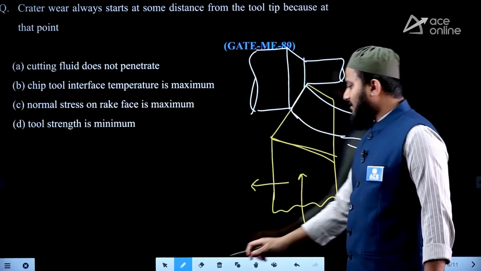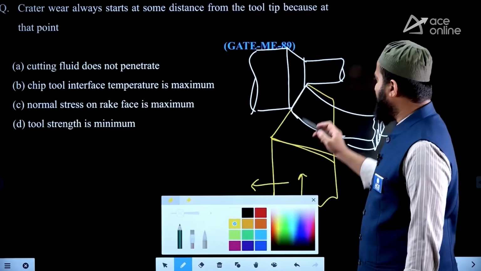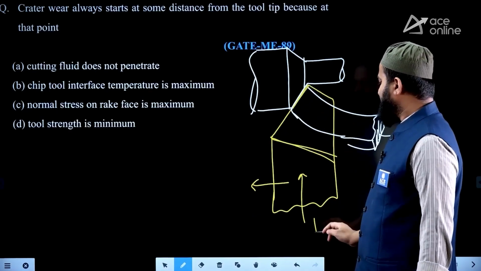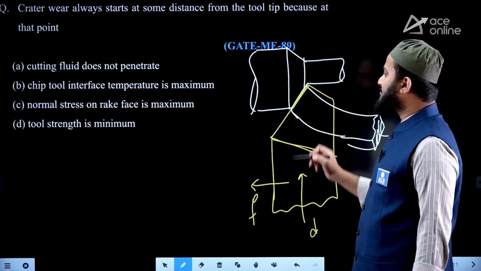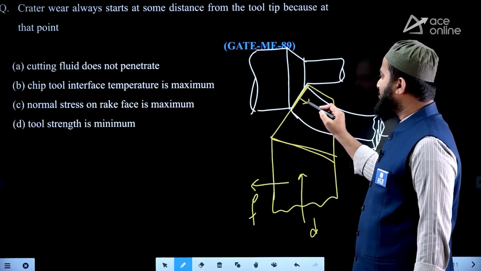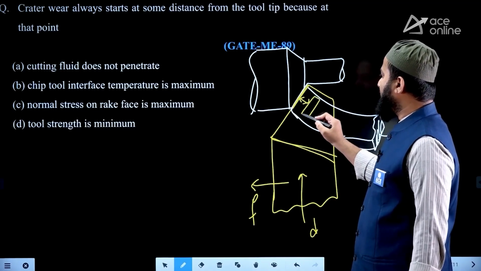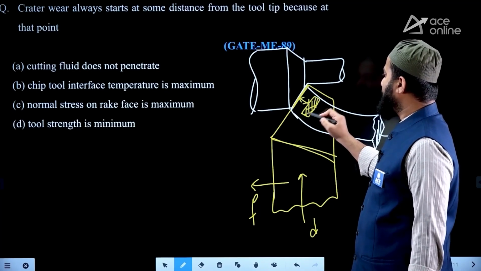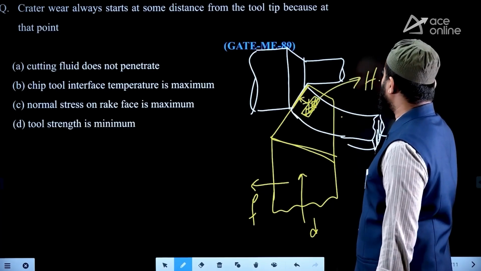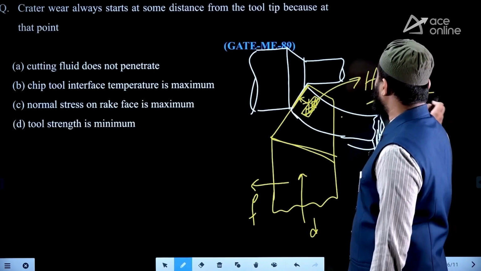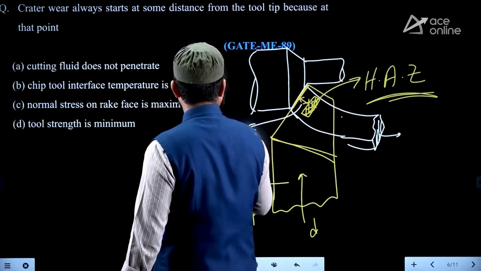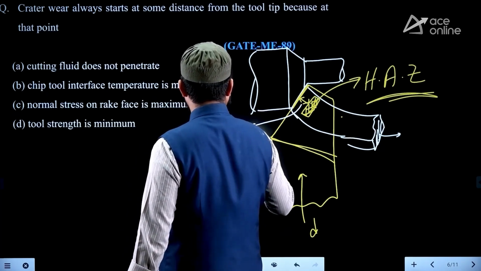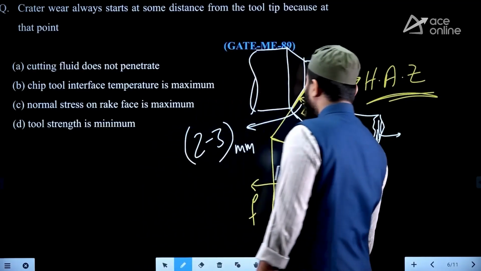So from this particular side cutting edge position, 2 to 3 mm away, there is something called a heat affected zone. So this zone we call a heat affected zone. This zone is at 2 to 3 mm away from the cutting edge.